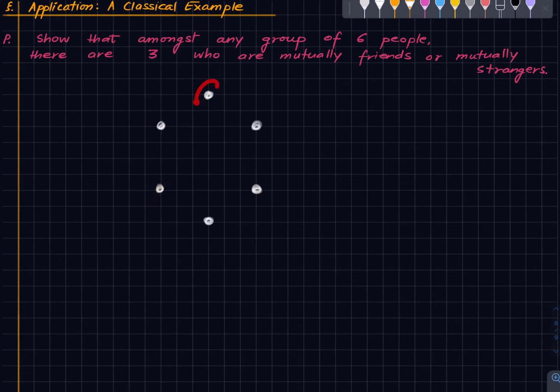Okay. So now just focus on this first guy. There are 5 edges emanating from this guy. Some are blue in color, some are red in color. Okay, so 5 pigeons and 2 cages. Hence, there must be some color which is accommodating at least 3 edges.